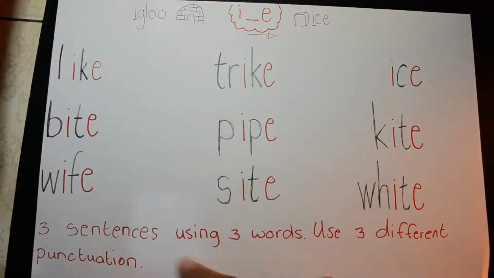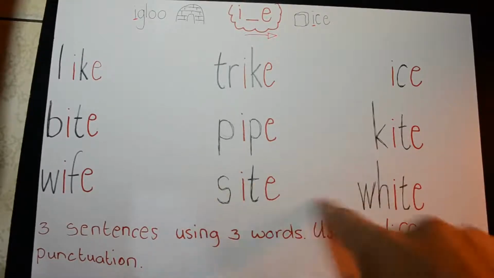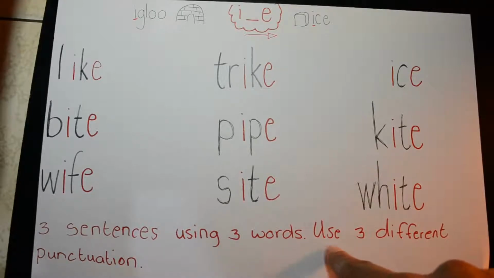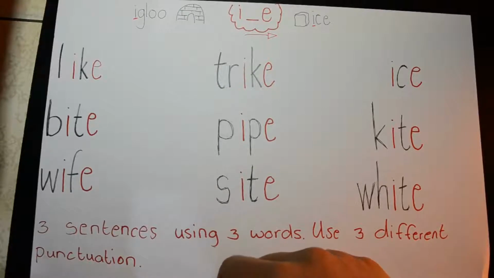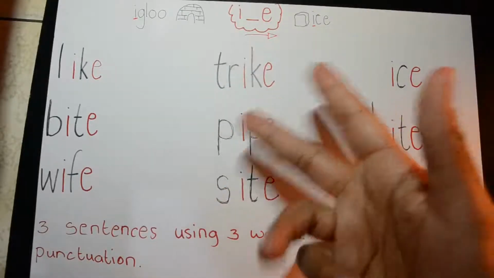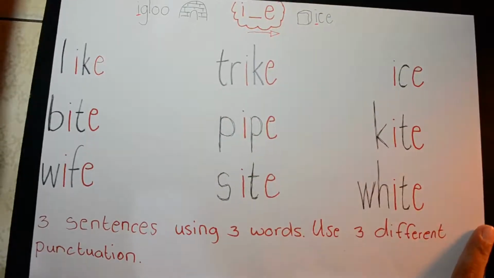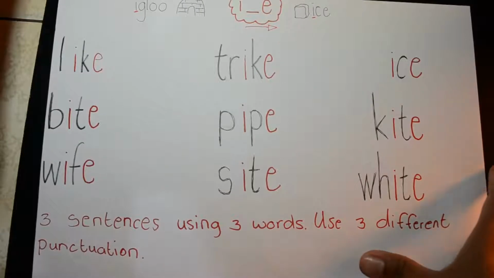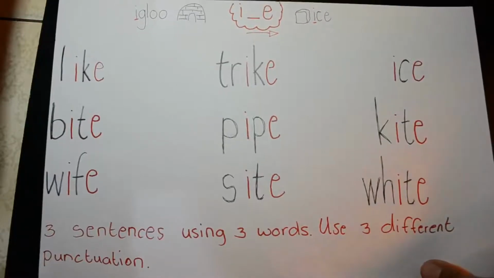Okay, I want you to also give me 3 sentences using 3 words from here. And remember to please use 3 different punctuations. So when you're writing your sentences, make sure you're using a full stop, a question mark, or exclamation mark. Okay? Use your punctuation.